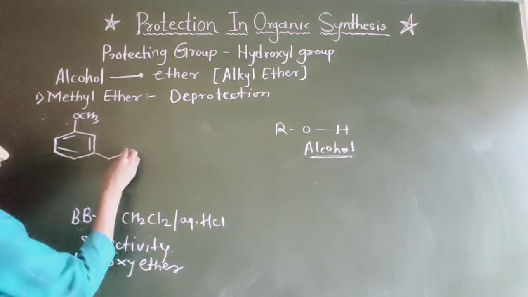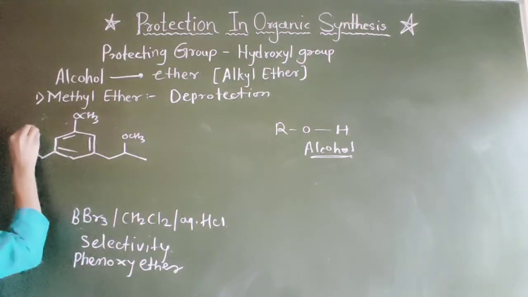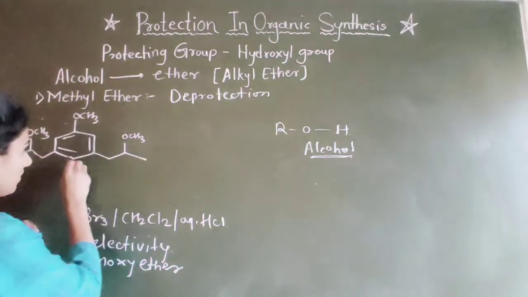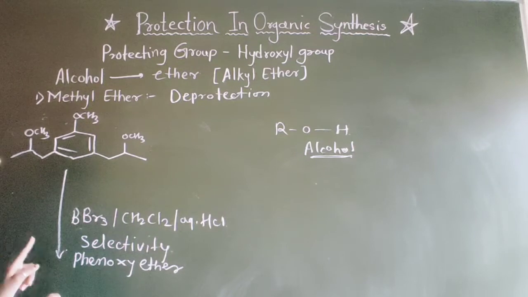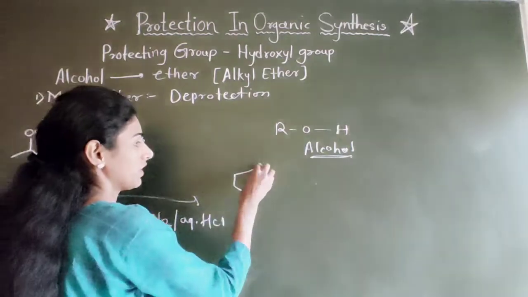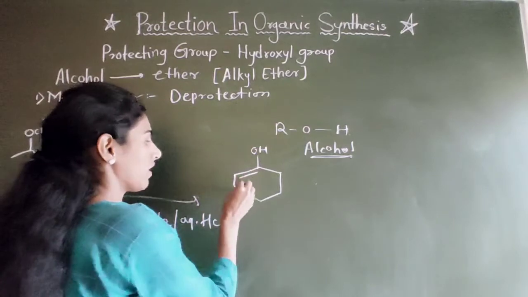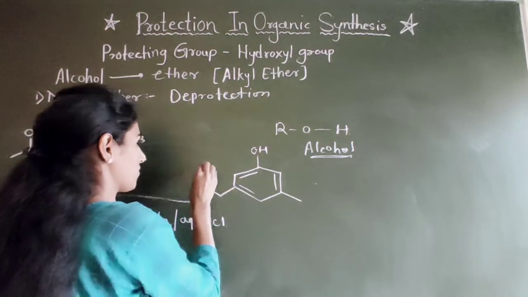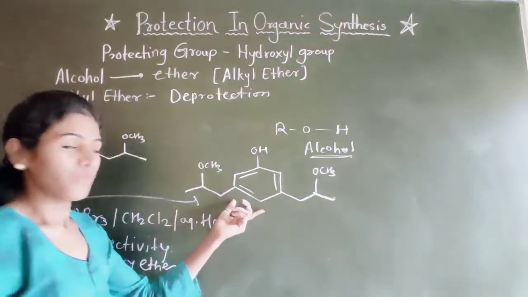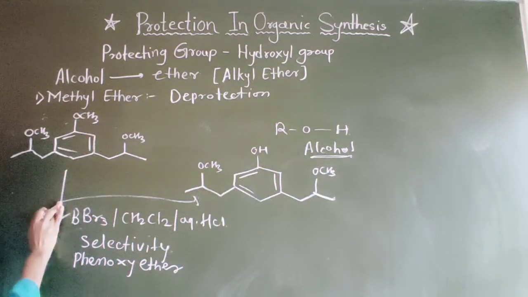If we have a phenoxy ether like this, and here is also OCH3 and OCH3, and we add this reagent, what will happen? Only the phenoxy ether will deprotect in this condition. It will only become OH, or alcohol, and the other groups remain as they are, OCH3 and OCH3. So when we need to deprotect only phenoxy ether, then we use this group.